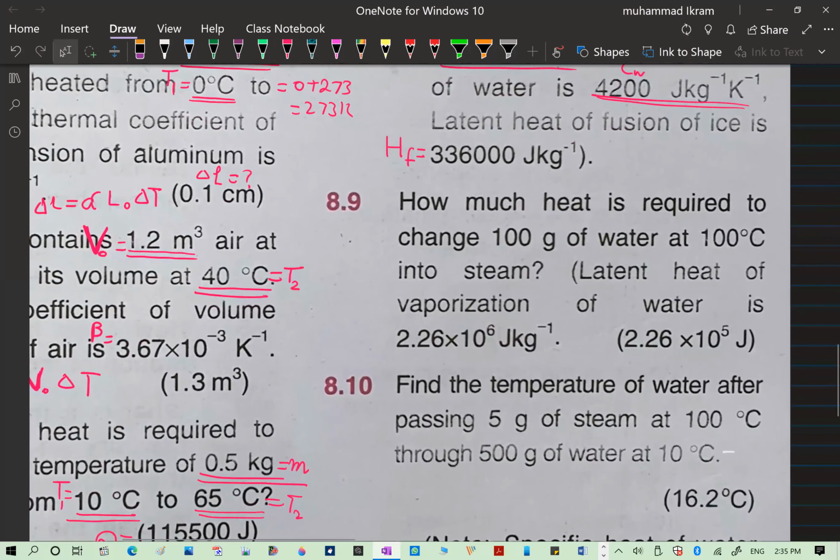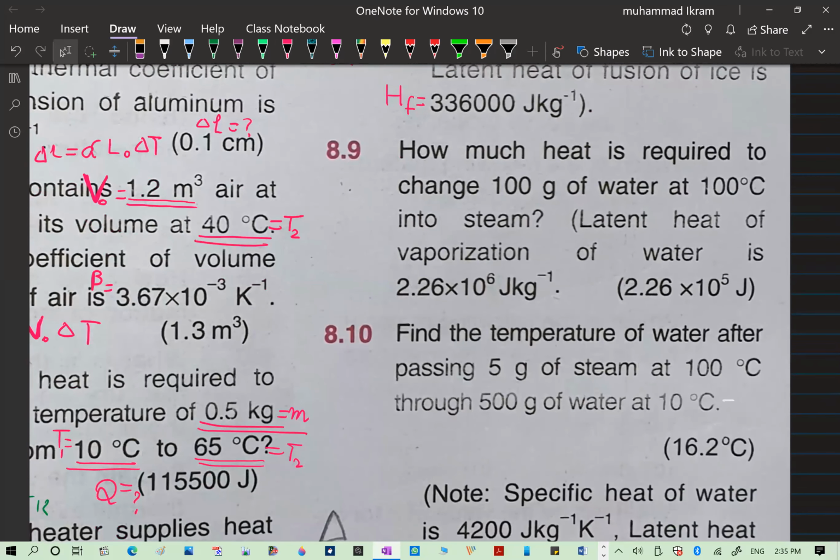The next one is, how much heat energy is required to change water of mass M, which is 0.1 kilogram, at 100 degrees centigrade, T1, into steam? The latent heat of vaporization of water is this one. So this is the heat of vaporization, right? And this Q is definitely equal to M into the heat of vaporization.